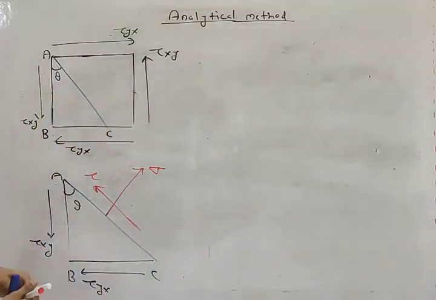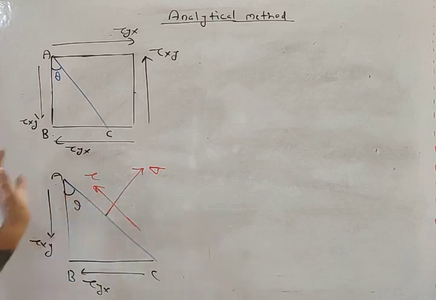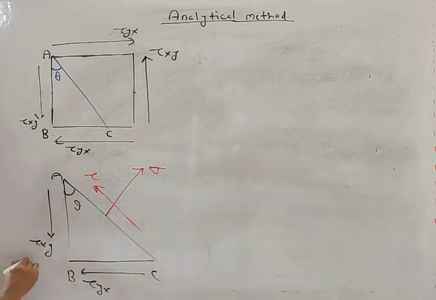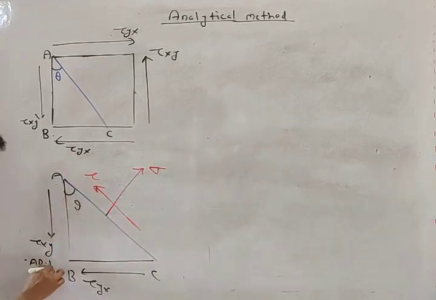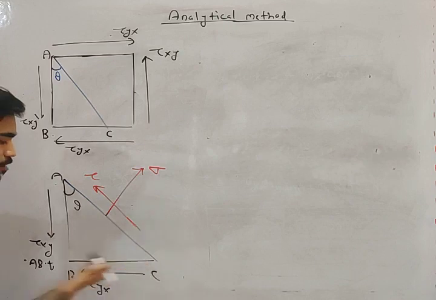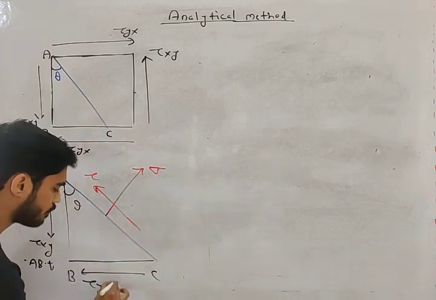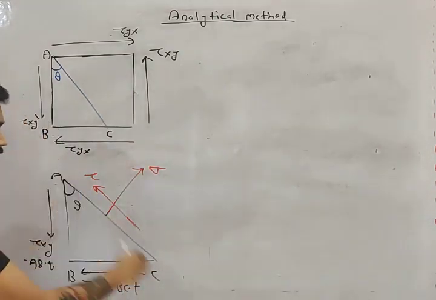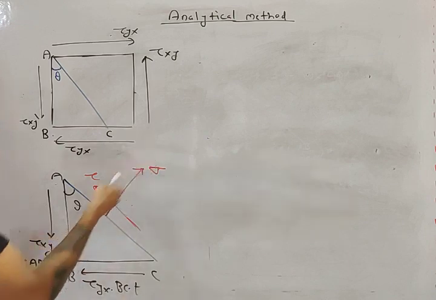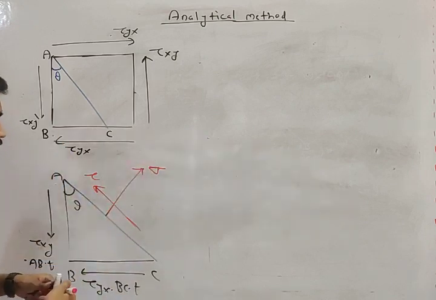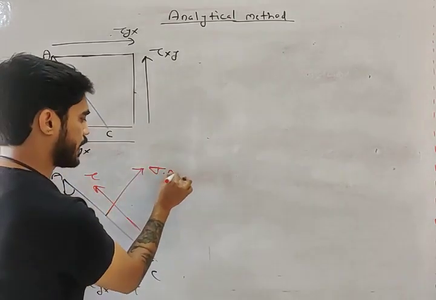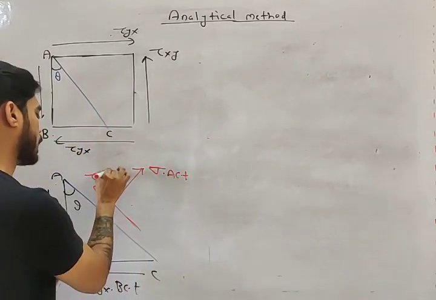Now, if you multiply area, what you will get? Let's assume thickness is T. Tau xy is acting on this plane. What will be the area, my friend? Tau xy into AB into T. What will be the area of this plane? BC into T. Plane AC: these sigma and tau are acting on plane AC. So what will be this area, my friend? This area will be AC into T.